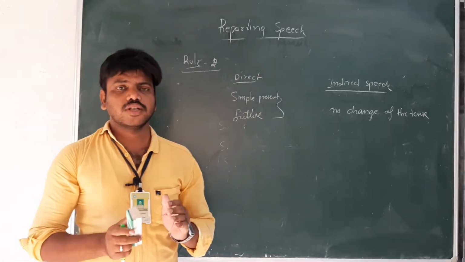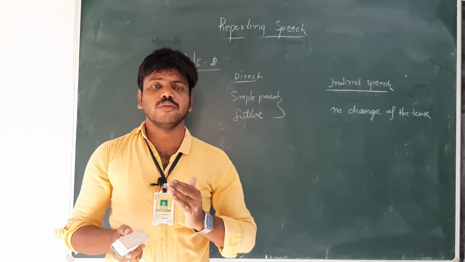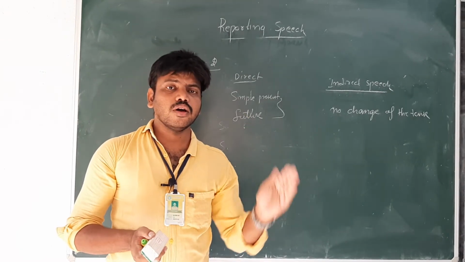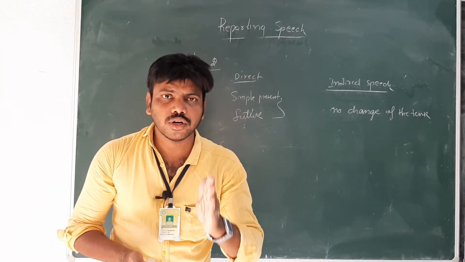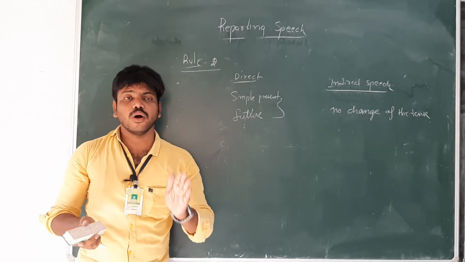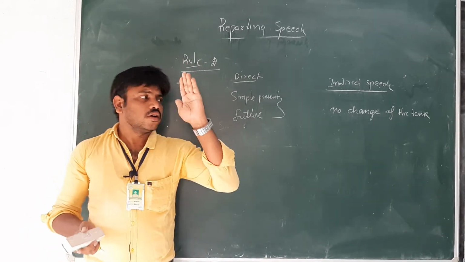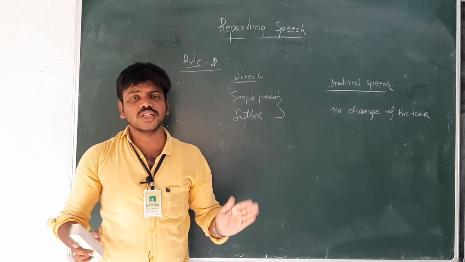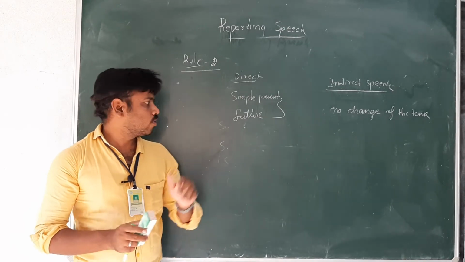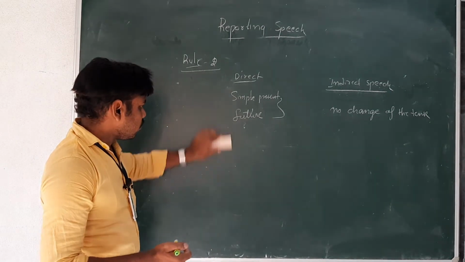Once again I repeat, if the reporting verb is in simple present or future tense, there will be no change in tense.